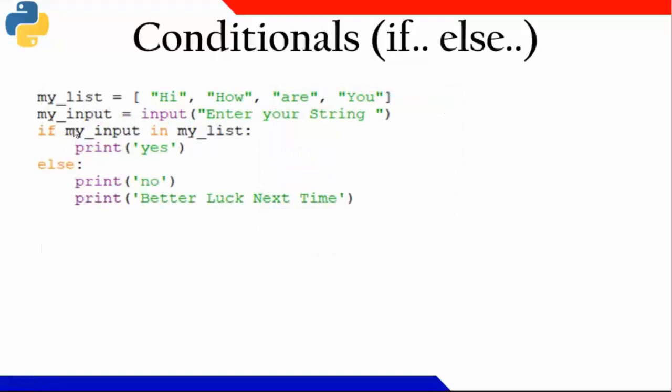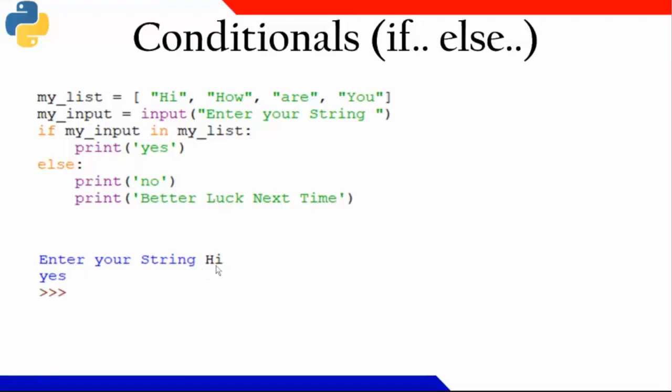Now you see here, there is a list: Hi, how, are, you, four different strings in a list. We'll discuss lists after some time. Then you are asked to enter something, and if X, this particular input value, is in this particular list, then I'll say yes, otherwise I'll print no and print better luck next time.